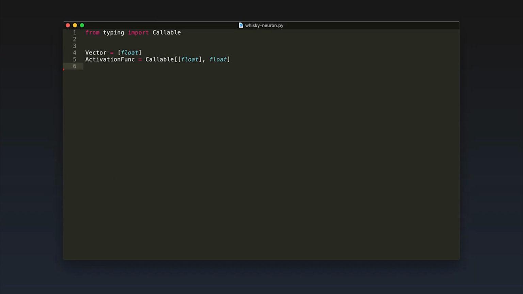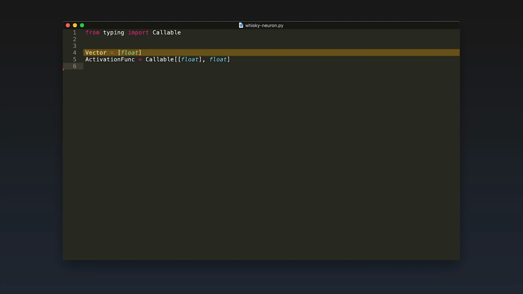Before we move on to actually build a net of neurons, let's put this neuron into some Python code first. As always, I start with defining some data types. Yes, there is a type system in Python. If you want to know more about why you would use a type system and how to use it, I have a couple of videos about this topic on my channel as well.